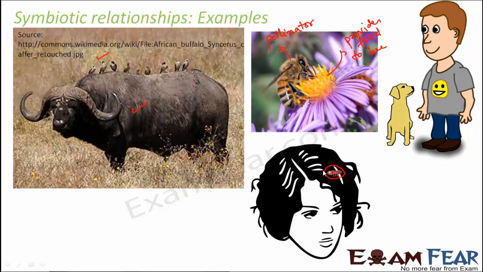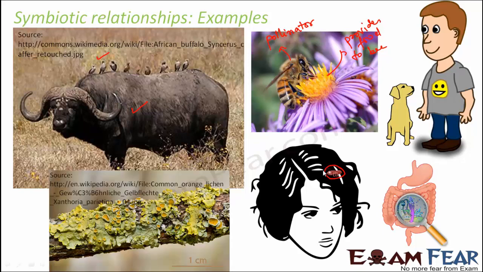So in this case, just one of them is getting benefited, but still this is an example of symbiosis. Think of the worms and the insects which might live inside our intestine. So these worms take their nutrition from our body. Now some of them might even cause diseases in our body, so they might even harm us, but some of them might not harm us. So they are also symbiotic relationship.